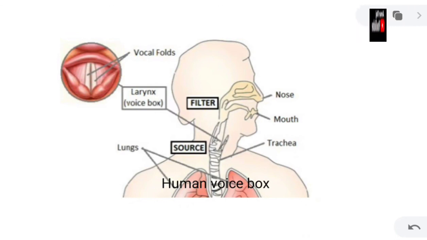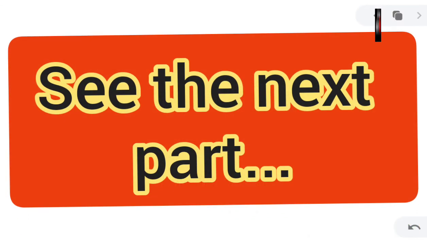They produce sound with the help of vibration, and these examples prove that the sound is a form of energy which is produced by vibration. And in continuation of this chapter, in next part of video, we will discuss the next topic of this chapter.